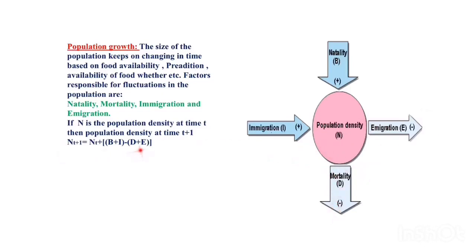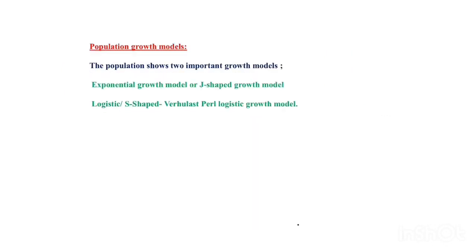In this equation, N(t+1) = N(t) + [(B + I) - (D + E)], where B is the number of births, I is immigration, D is death and E is emigration. If B plus I is more than D plus E, then the population is said to be increasing. If D plus E is more than B plus I, then it is said to be decreasing.